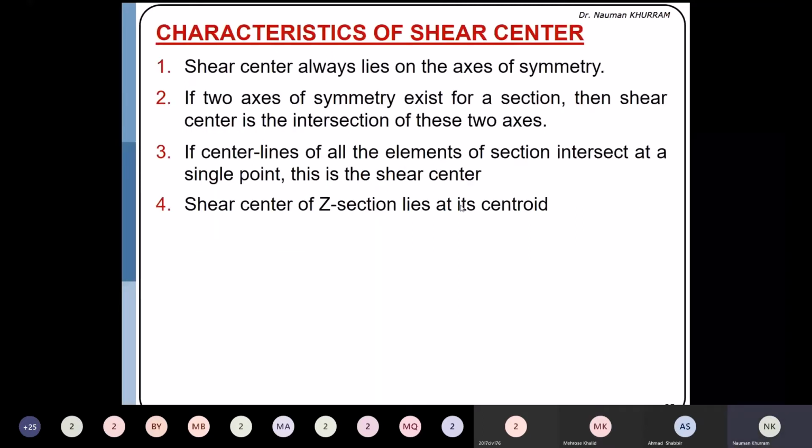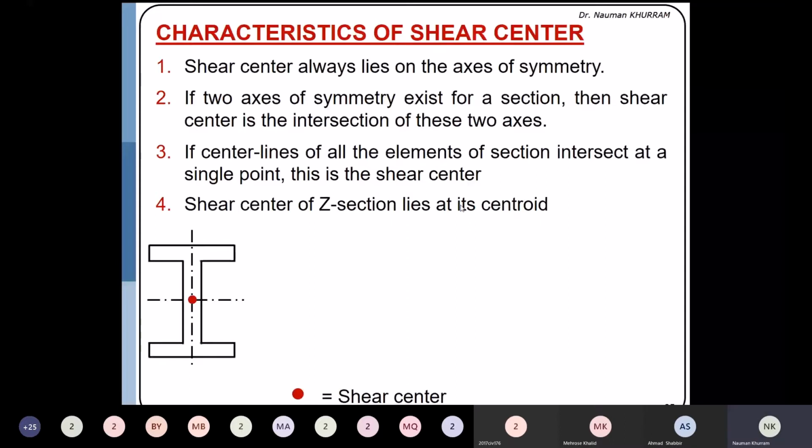So there are some characteristics of the shear center. Shear center always lies along the axis of symmetry. If two axes of symmetry exist, then the shear center is the intersection of these two axes. Here in the I section, we have two axes of symmetry, so where both axes of symmetry intersect, that will be the shear center. It means that if the loading plane is passing through this point, there will only be symmetrical bending without the twisting.